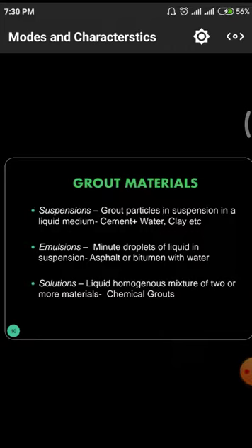But in the case of two or more materials, we have to go for the utilization of fine aggregate, and in some cases we have to go for admixture. Those conditions will act as solutions with more than two materials.